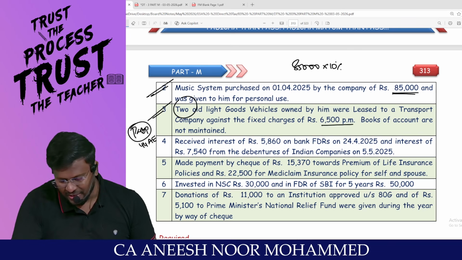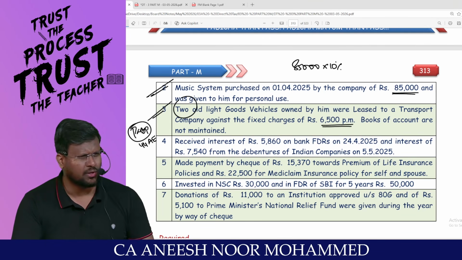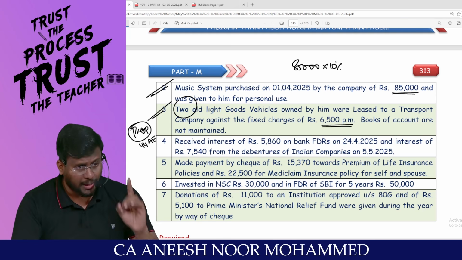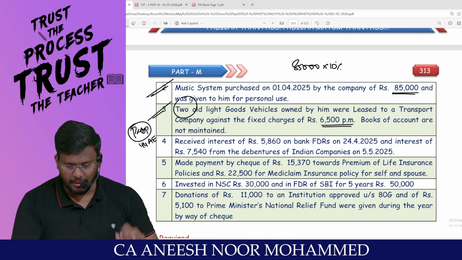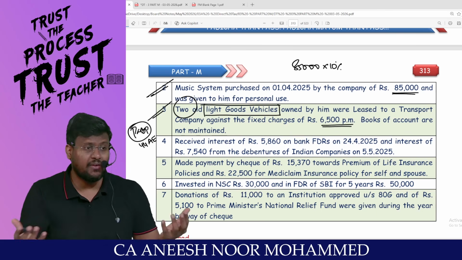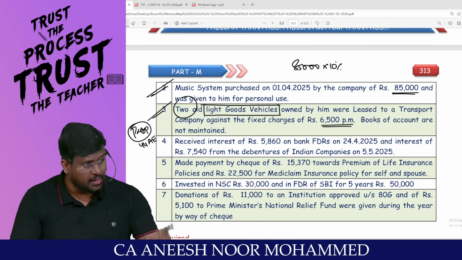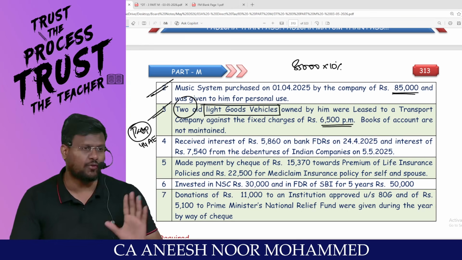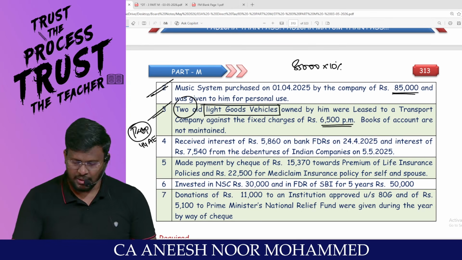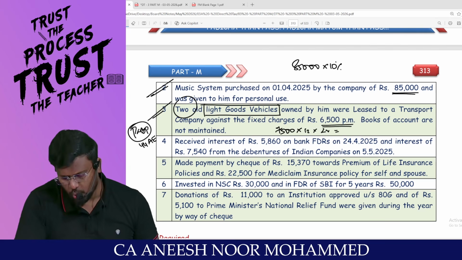company, again is a fixed charge of 6,500 per month. That will not be considered because we are having a fixed amount, 7,500 per month or part of the month. Am I right, sir? The question specifically said light goods vehicle. It's not heavy goods vehicle. If it is heavy goods vehicle, per ton, 1,000 per ton per month or part of the month. Able to appreciate? So my dear lovable students, 7,500 into 12 into 2 vehicles.